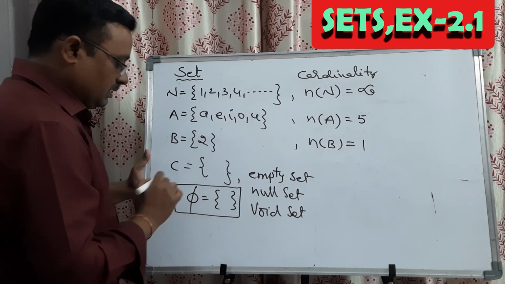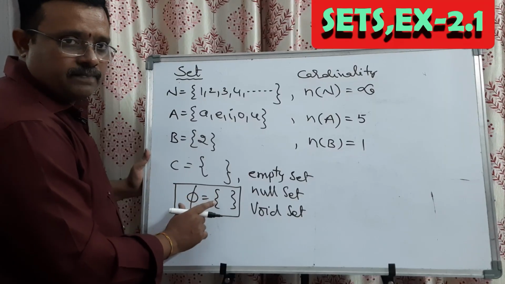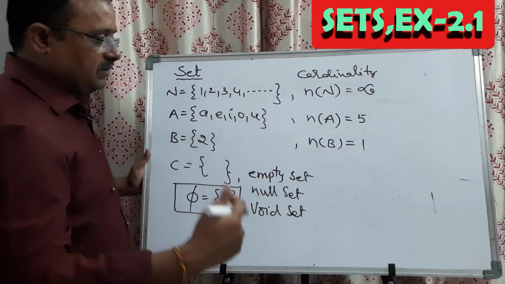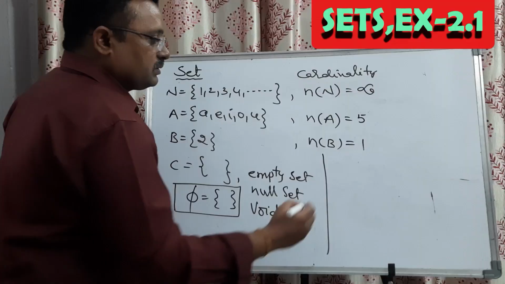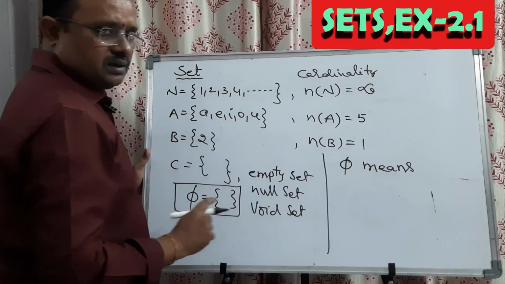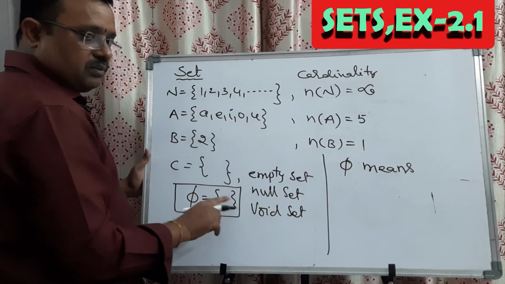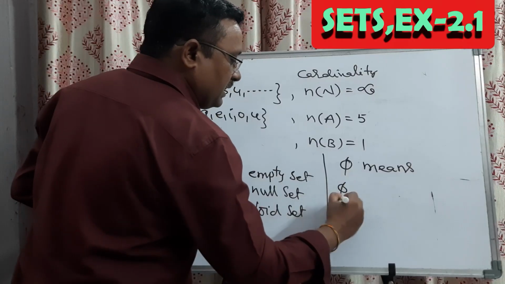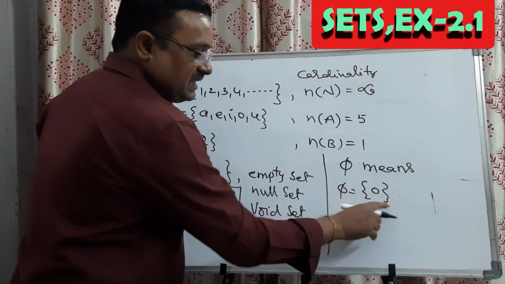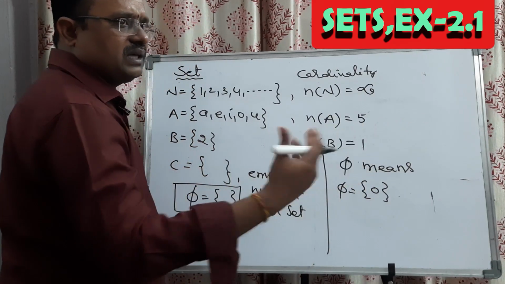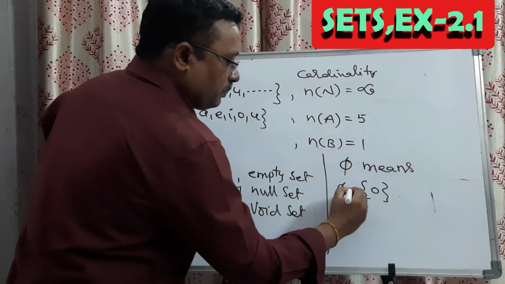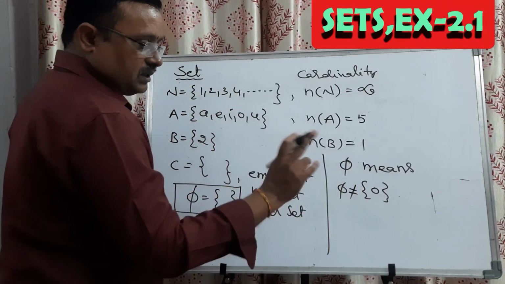Okay? Right. Now coming to the speciality of this null set, you will have a choice to ask one more question in a bit part of the public examination. What is that? They will ask you, what does phi mean? Set with no elements. So phi is not equal to the set of 0. The set of 0 means the set has one element in it, whatever it may be. It is a singleton set, one element is there inside, so phi is not equal to that. Keep it in mind.